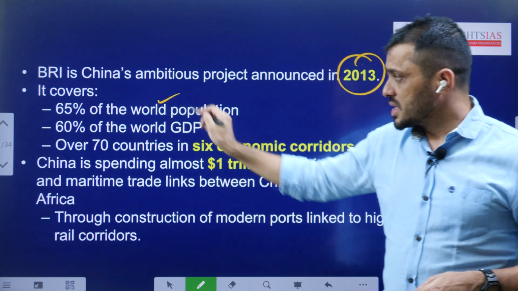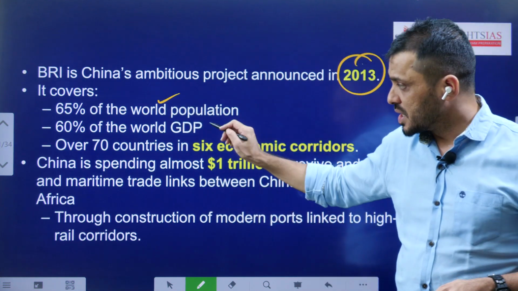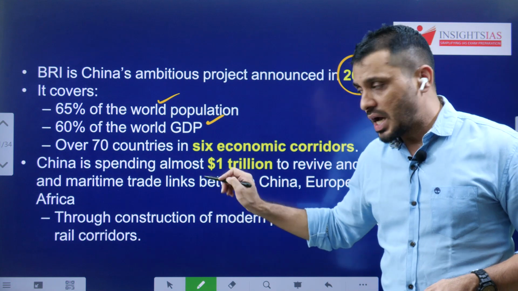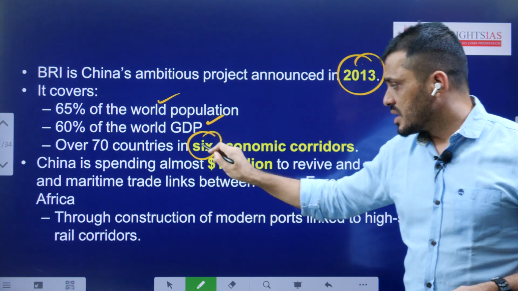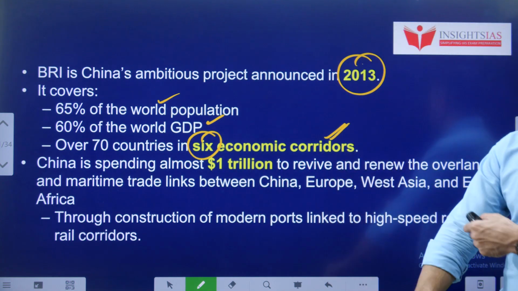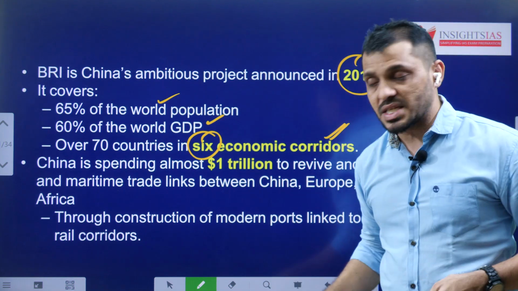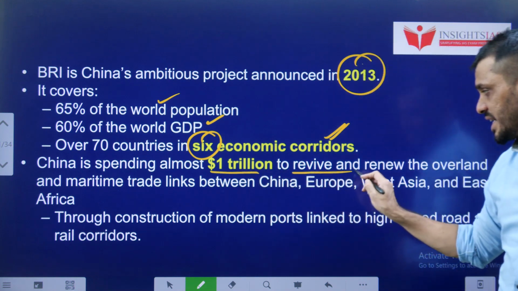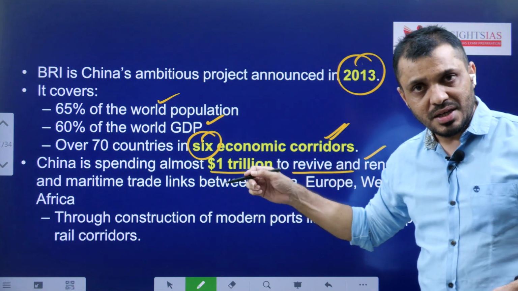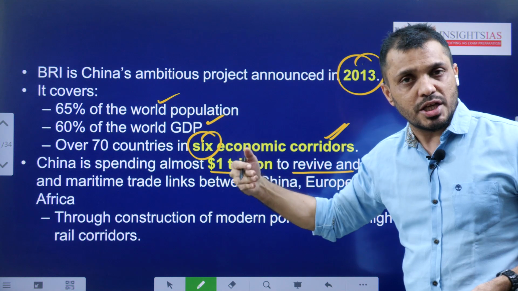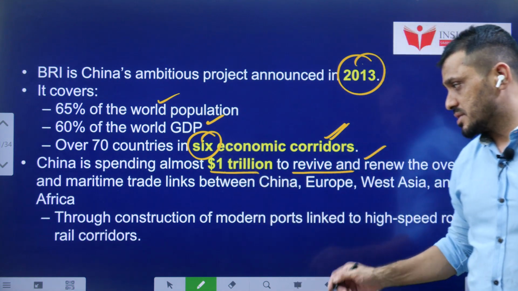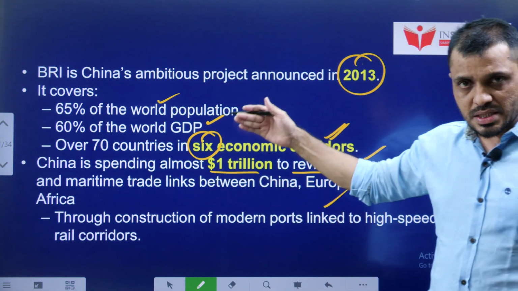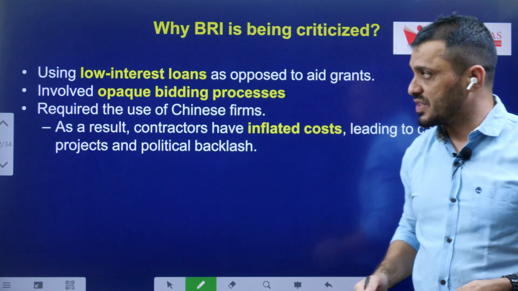It is going to cover 65% of the world population, 60% of the global GDP, and over 70 countries are having this Belt and Road Initiative in the form of 6 economic corridors. And China is spending almost $1 trillion to revive this project by constructing various roads, rails and ports. Of course, we will discuss what challenges this project is facing.